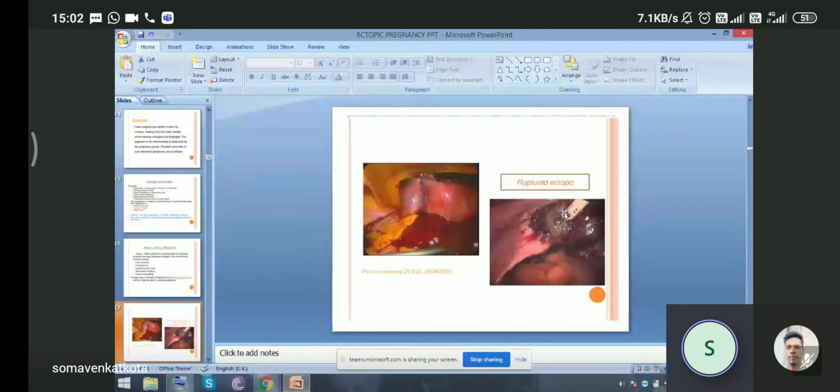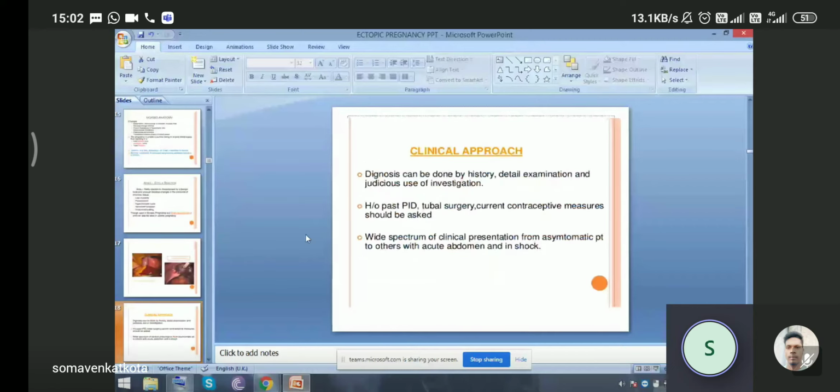So what is our clinical approach to the patient? Diagnosis can be done by history, detailed examination, and judicious use of investigations. Any past history of PID, any history of tubal surgeries, and current contraceptive measures should be asked of the patient. There is a wide spectrum of clinical presentation, from asymptomatic patients to others with acute abdomen and in shock.